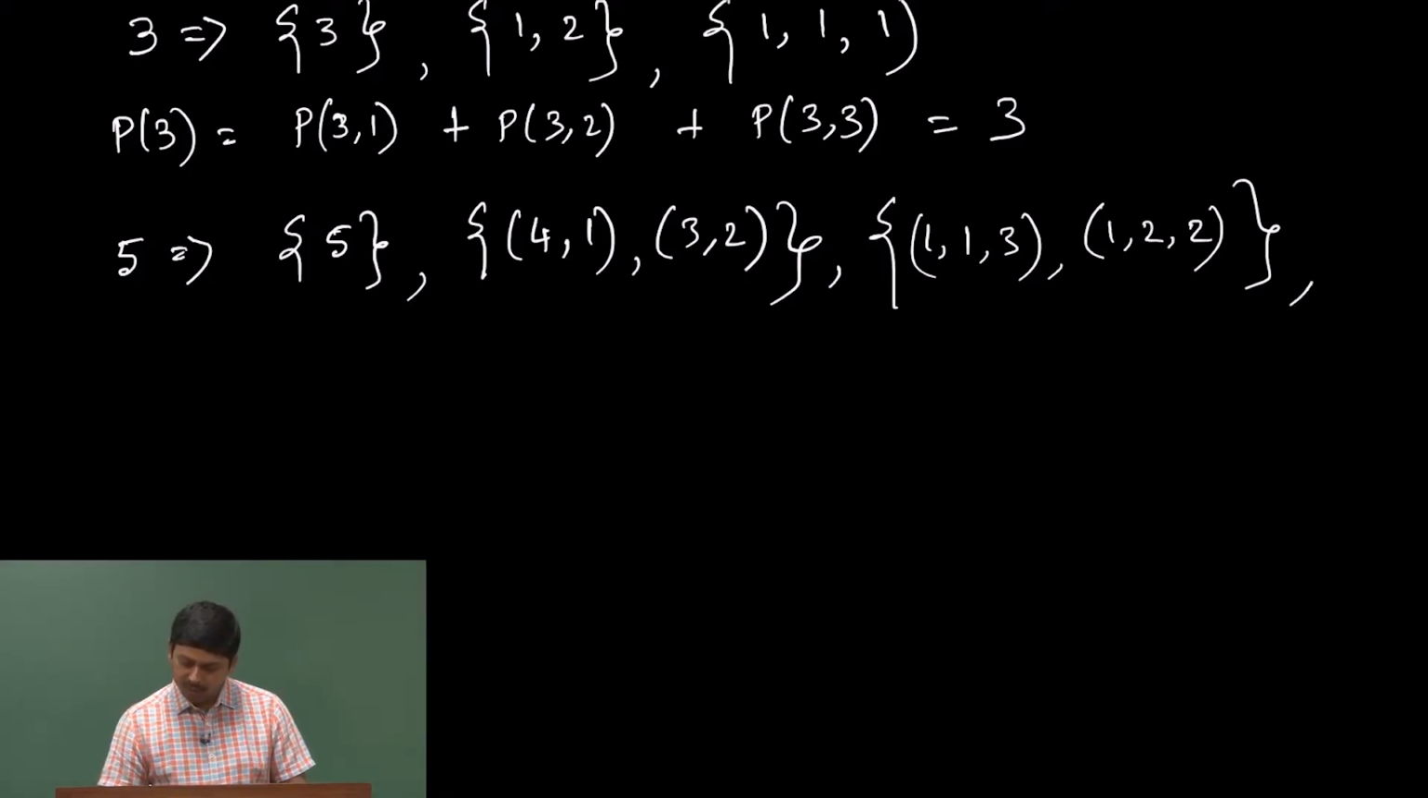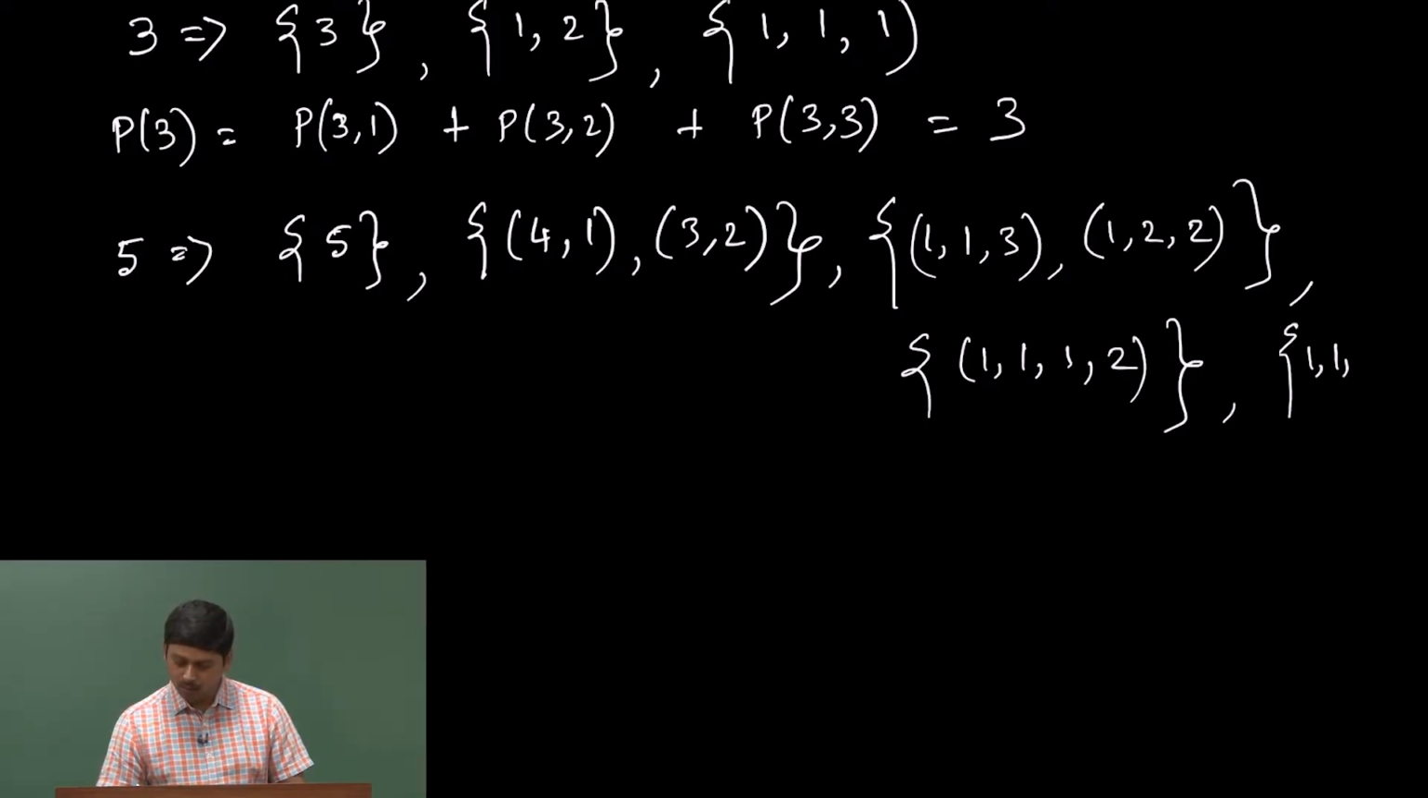5 can be divided into 4 groups as 2, 1, 1, 1, and no other way. And 5 can be divided into 5 groups in only one way: 1, 1, 1, 1, 1.